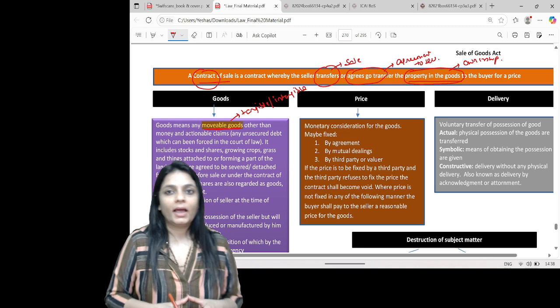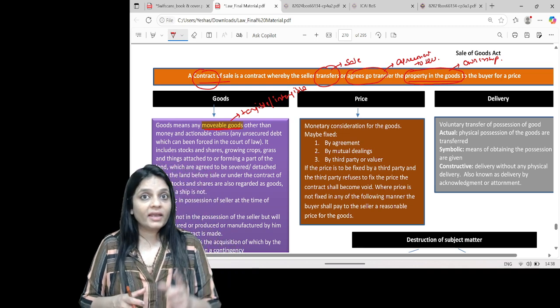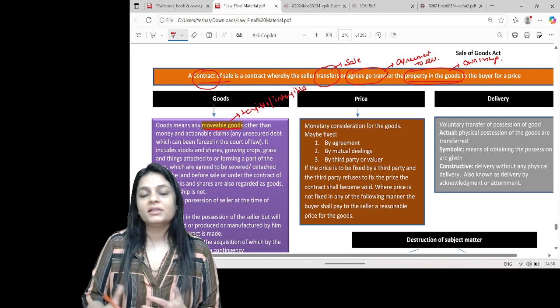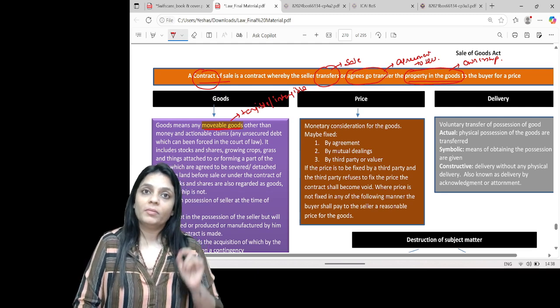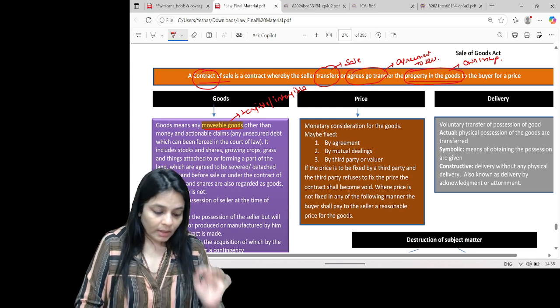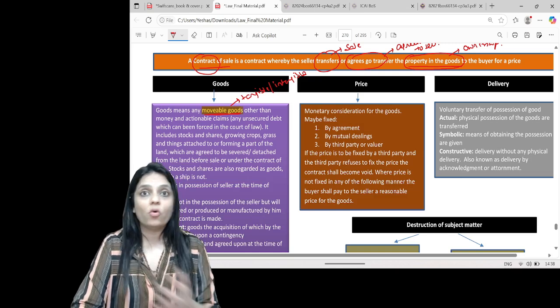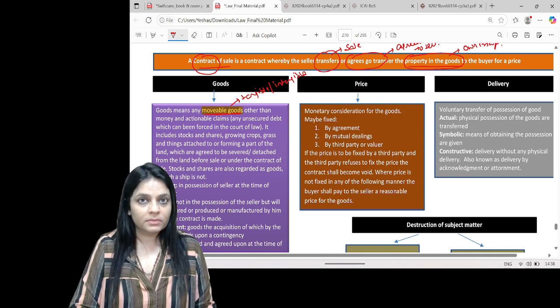Anything which is a part of the land, growing crops, grass, trees, are they considered as goods? Yes, provided I sever them from the land at the time of sale. If I sell them with the land, it's immovable property. But if I sell them detached from the land, then it's a sale of movable property. Then stocks, shares, goodwill, water, trademark, old rare coins, everything is considered as goods. But a ship is not considered as goods.